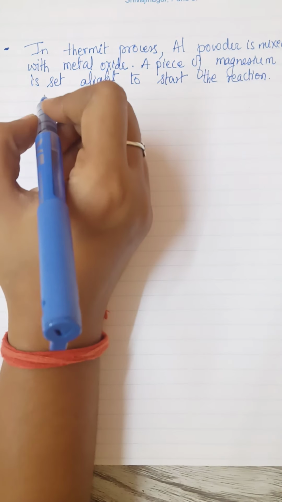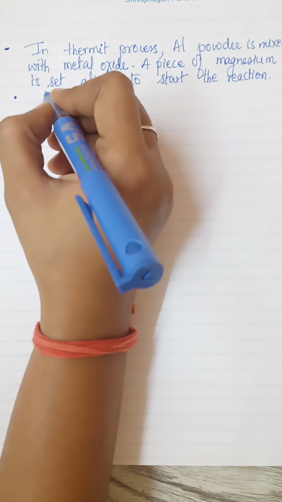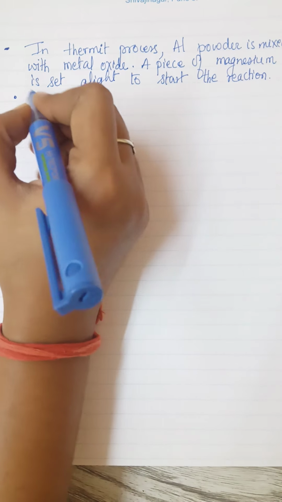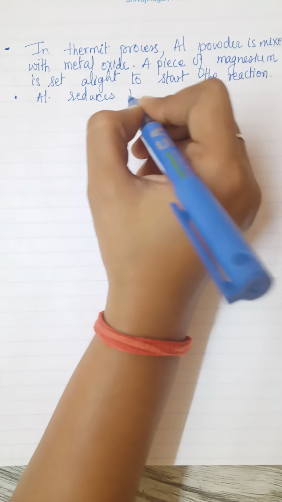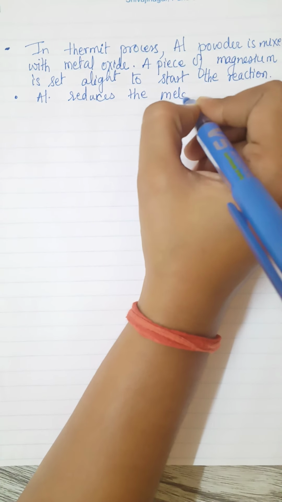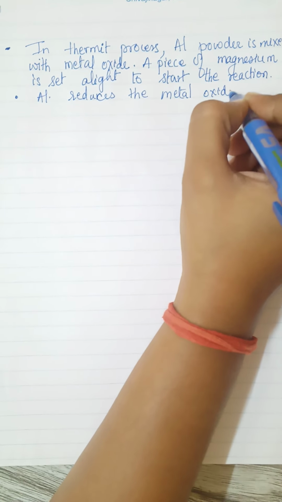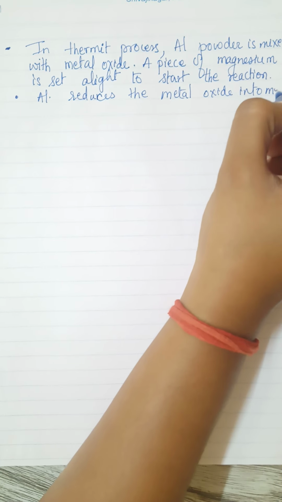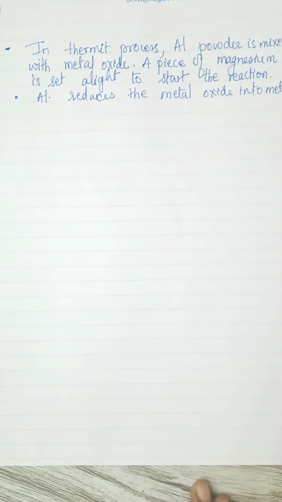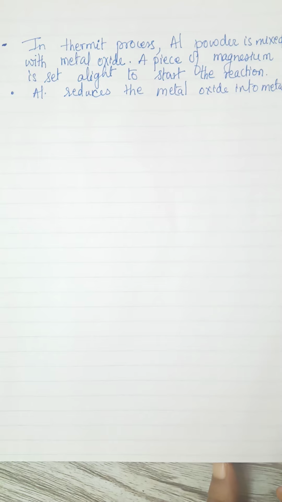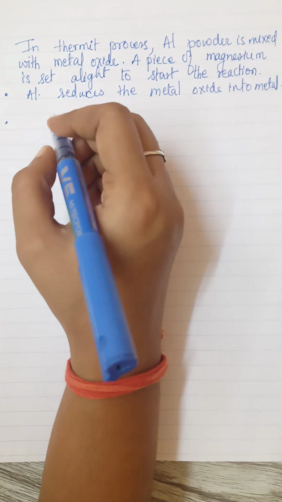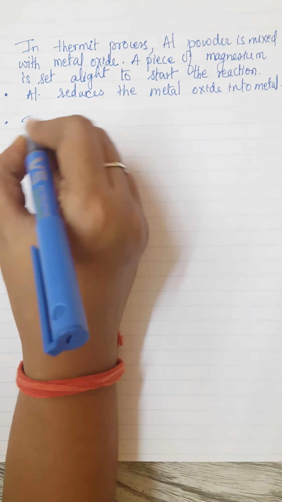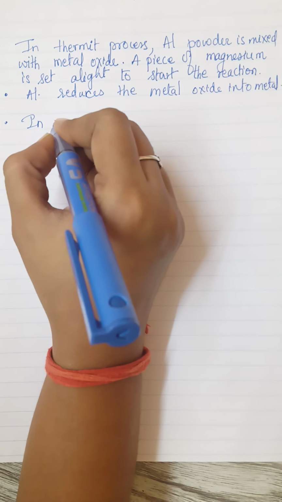Now after this, what will happen? Aluminium reduces the metal oxide into metal. That's it. But there is a very typical case of iron, where we'll see what exactly is different. For iron oxide, that is Fe2O3, iron is obtained in the molten state.